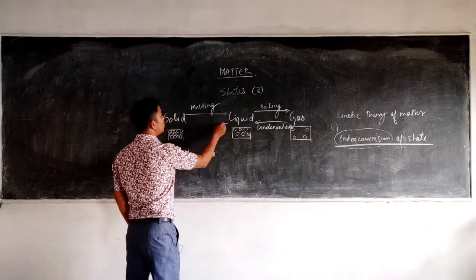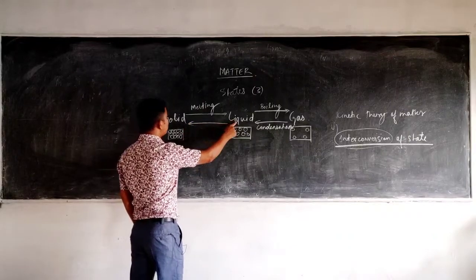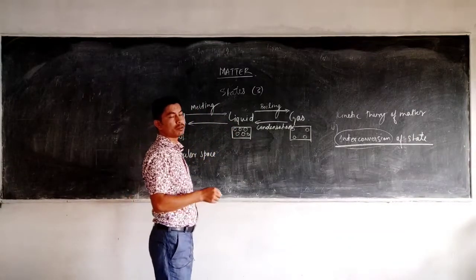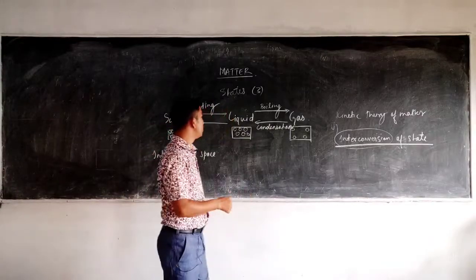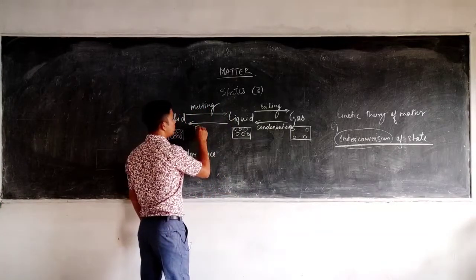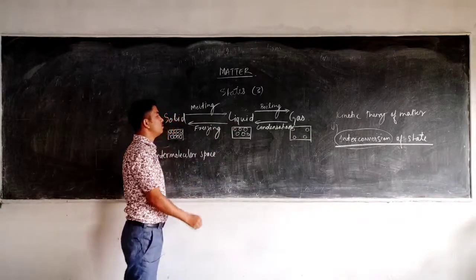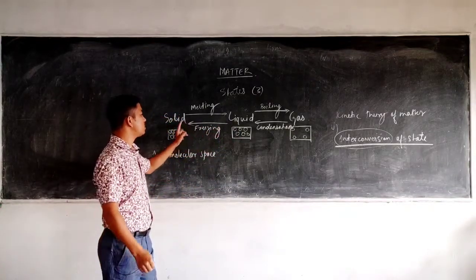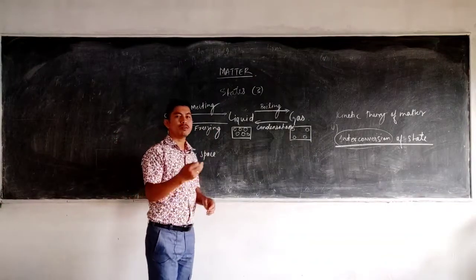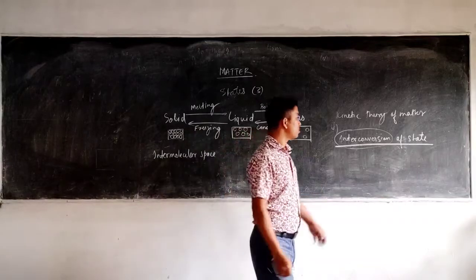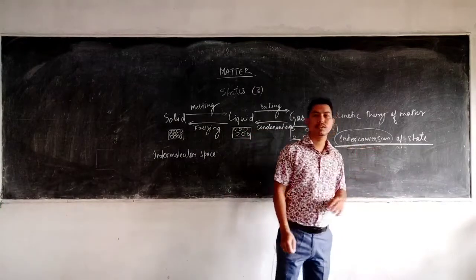And finally one more we have. Liquid, if you freeze it or put it in a refrigerator, changes into the solid, and that process is known as freezing. Okay, so what is freezing now? Freezing is the process in which the liquid changes into the solid state by evolving heat. Okay, so these are the 4 main processes involved in the interconversion of state.